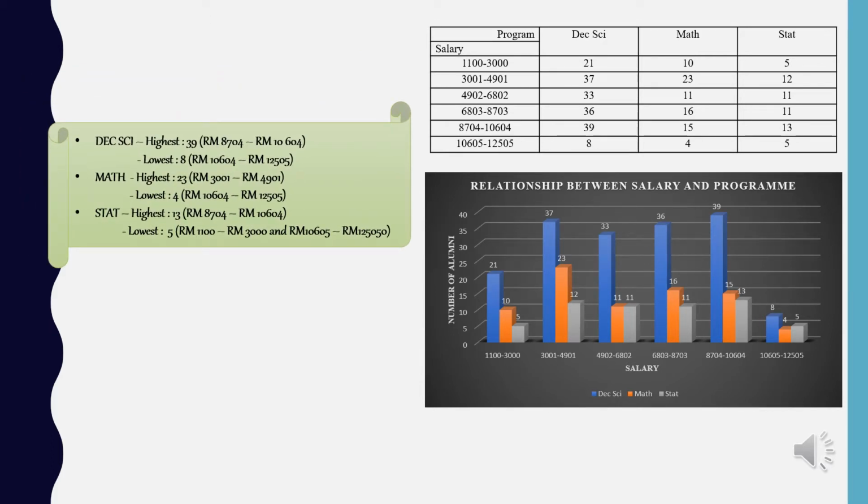Based on the table and graph shown, we can analyze that the Decision Science program has the highest number of alumni in all salary categories, whereas for programs like Business Math and Statistics, the number is not stable, where some increase and some decrease.